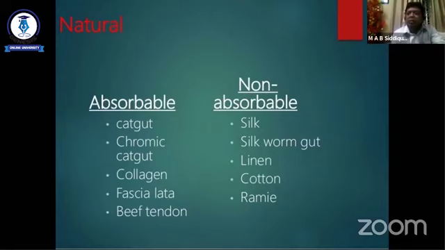Another is non-absorbable suture material, that is silk, and it came from the larva of a silkworm, so it also comes from a natural source. So this is called natural non-absorbable suture, and this suture material is retained within the tissue for an unlimited period. That is why it is called non-absorbable suture material.